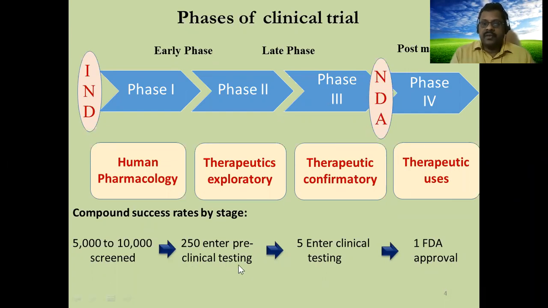After 250, only 5 are eligible to pass in phase 3, and after phase 3, out of 5, only one may have a chance to get approved as a drug by regulatory authorities. In India, not FDA, it is CDSCO.